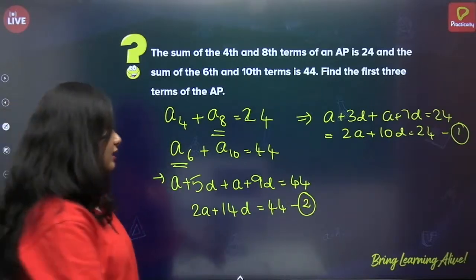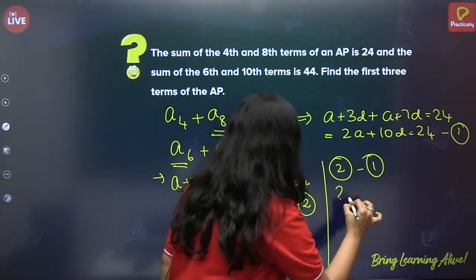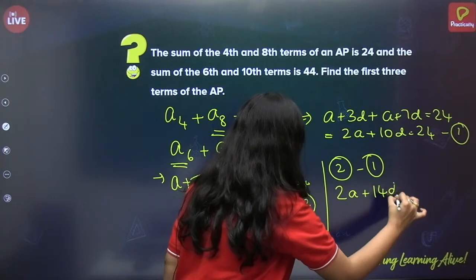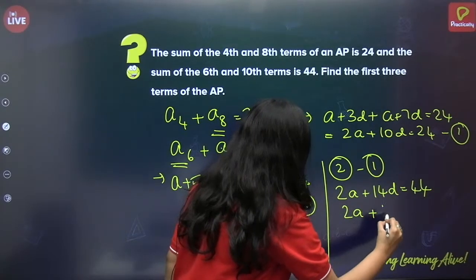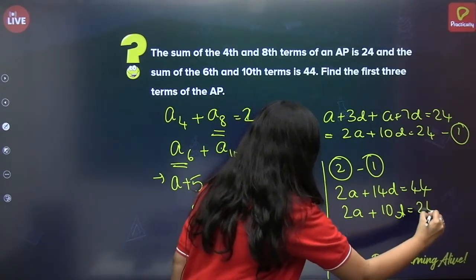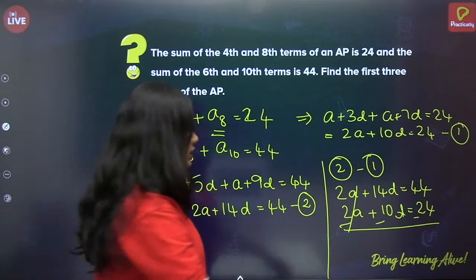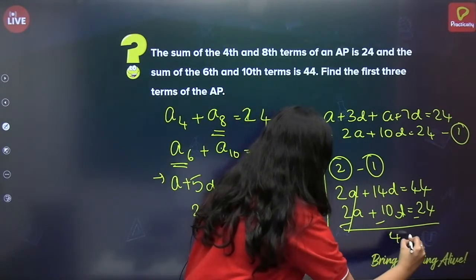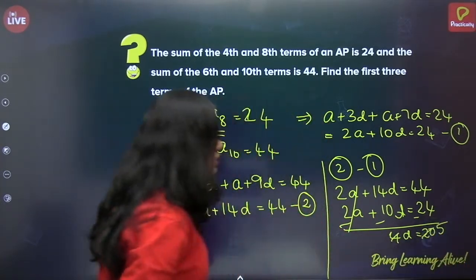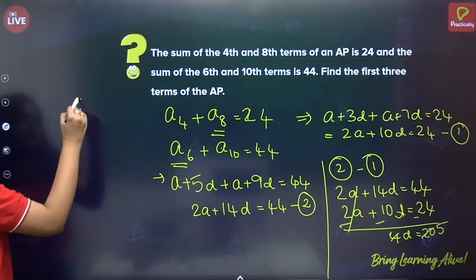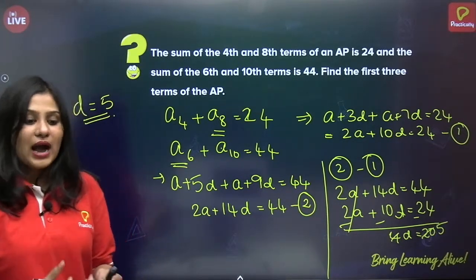Let us subtract equation 2 minus equation 1. What is equation 2? 2a plus 14d is equal to 44. Next is 2a plus 10d is equal to 24. Let us subtract. 2a minus 2a gets cancelled, correct? 14d minus 10d, 4d. 4d is equal to 44 minus 24, that is 20. So what is d? d is equal to 5. So the common difference is 5. And how to find a? We have to know the first term, right?